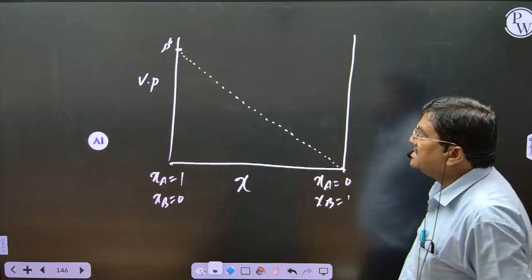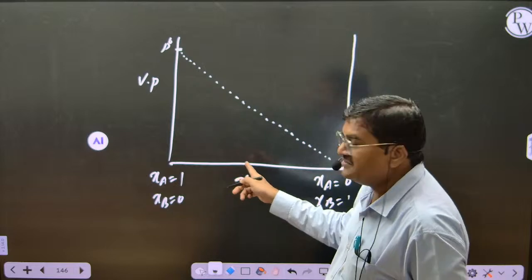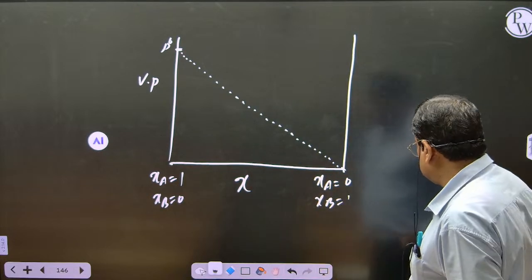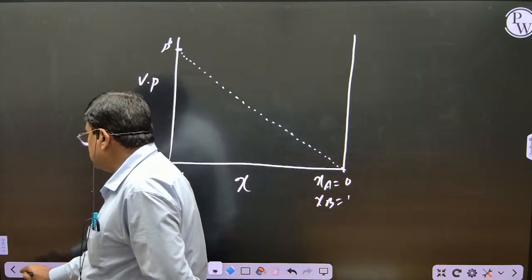Now write one question related to this vapor pressure of solid in liquid. Copied all of you this one. Now write one question on this. Say, write a question in relation with